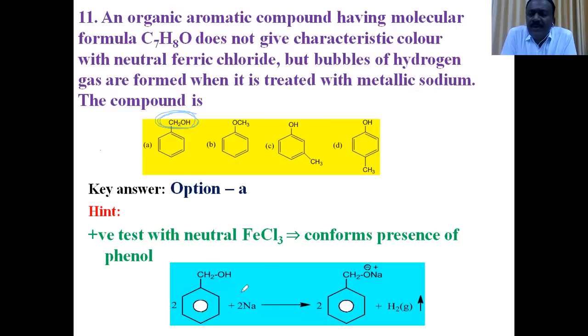This is another important hint for the presence of an alcoholic group, that is, OH group bonded to sp3 hybridized carbon or benzylic carbon. So based on this, options C and D are wrong because they are phenolic. Option B, ether, does not react with either neutral ferric chloride or metallic sodium. So option A is the right answer. For the 11th question, option A is the right answer.